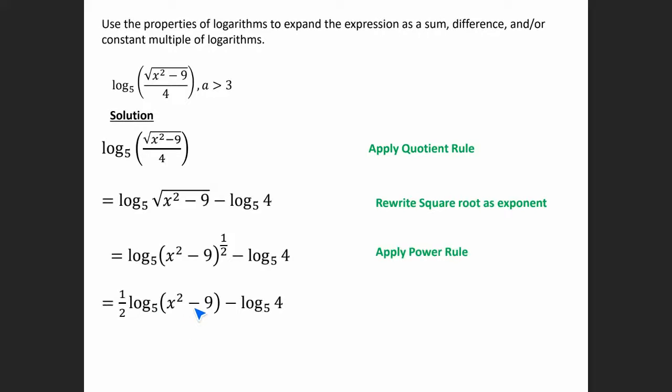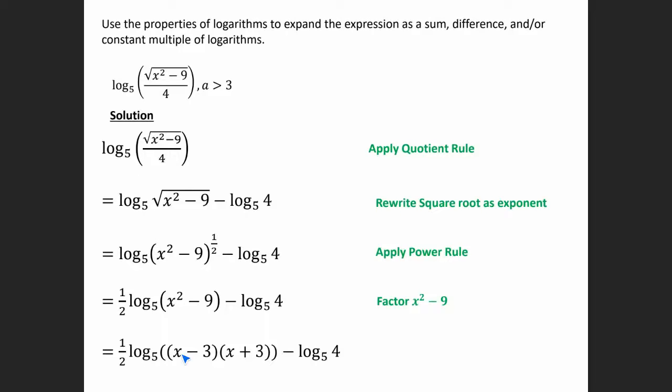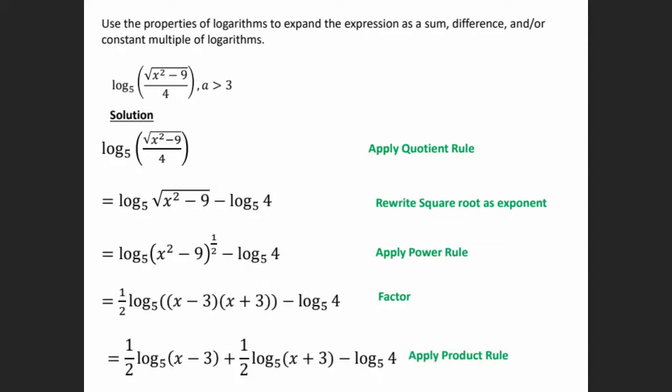So now we look inside the parentheses here. We have x squared minus 9. We can rewrite that, if we factor it, as log base 5 of (x minus 3) times (x plus 3). So now I'm multiplying two items here. So I can use the product rule again and separate it with addition.